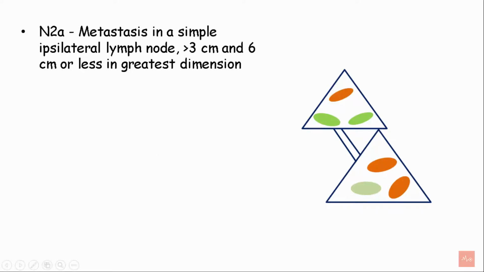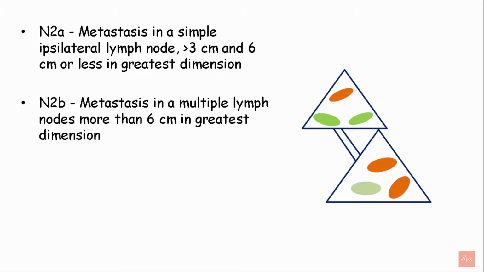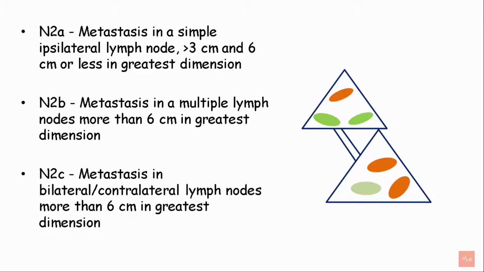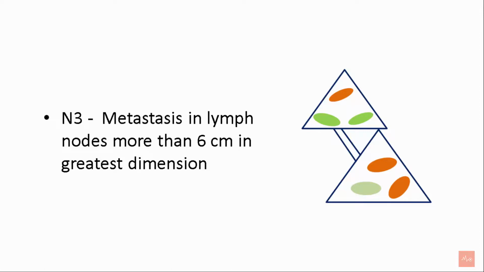N2a is metastasis in a single ipsilateral lymph node greater than 3 cm and 6 cm or less in greatest dimension. N2b is metastasis in multiple ipsilateral lymph nodes, none more than 6 cm in greatest dimension. N2c is metastasis in bilateral or contralateral lymph nodes, none more than 6 cm in greatest dimension. So here you can see in both the organs, the lymph nodes have metastasized. N3 is metastasis in a lymph node more than 6 cm in greatest dimension.